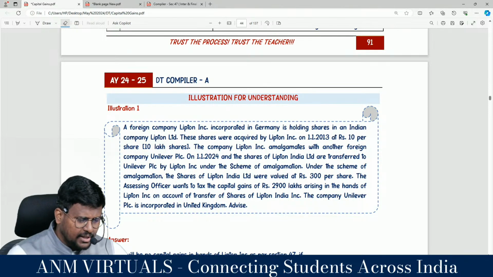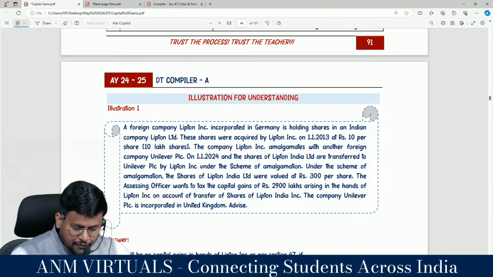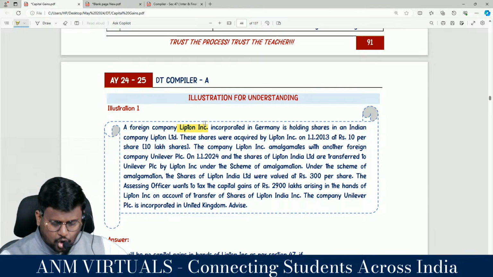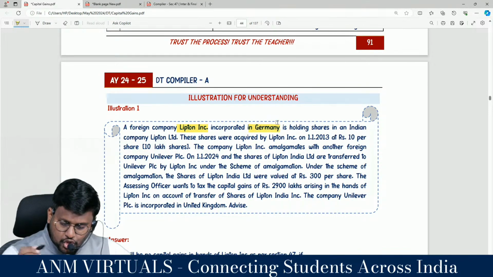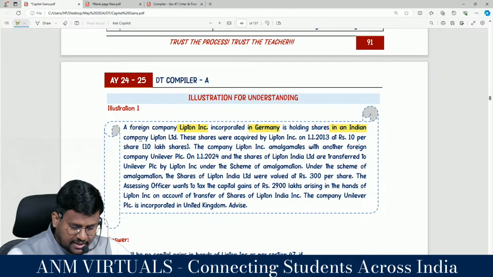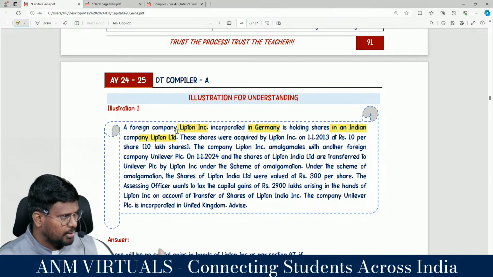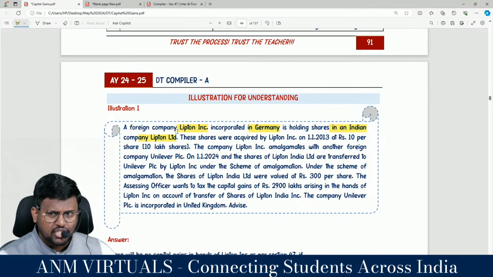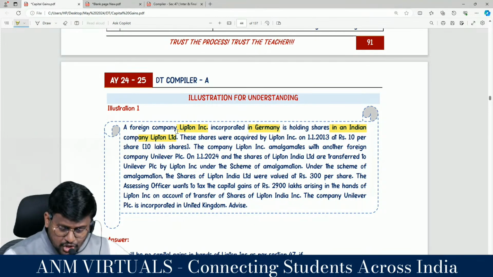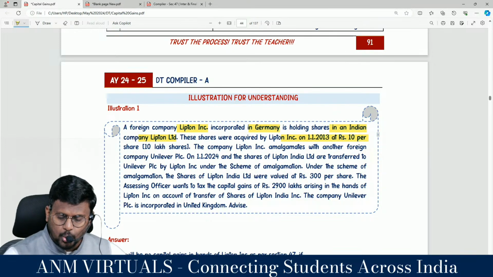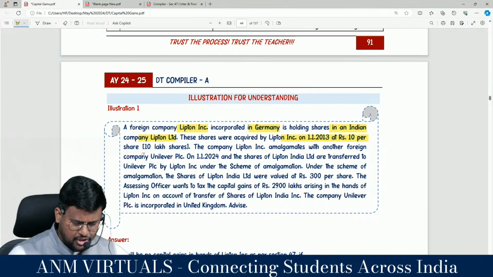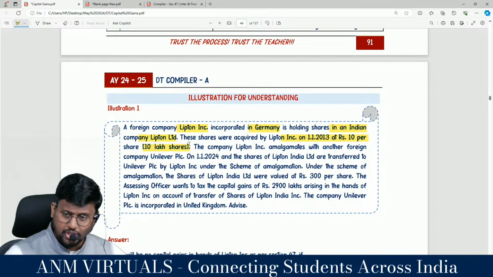For your better understanding, we are having one question. A foreign company, Lipton Incorporation, incorporated in Germany, is holding shares in an Indian company, Lipton India Limited. So there is a foreign company holding the shares of an Indian company, which is an asset. These shares were acquired by Lipton Incorporation on 1/1/2013. Is this before base year, after base year? At rupees 10 per share.